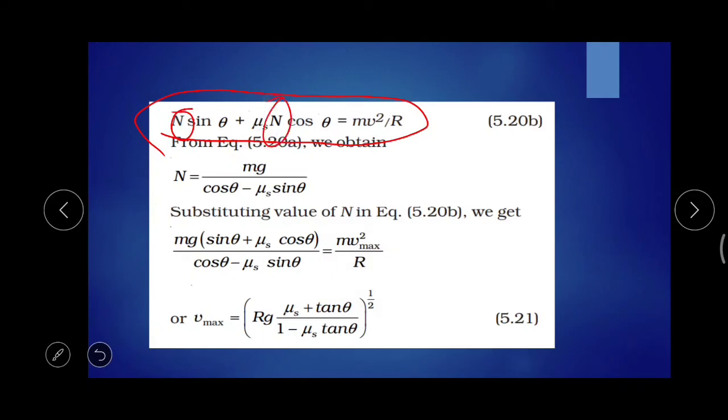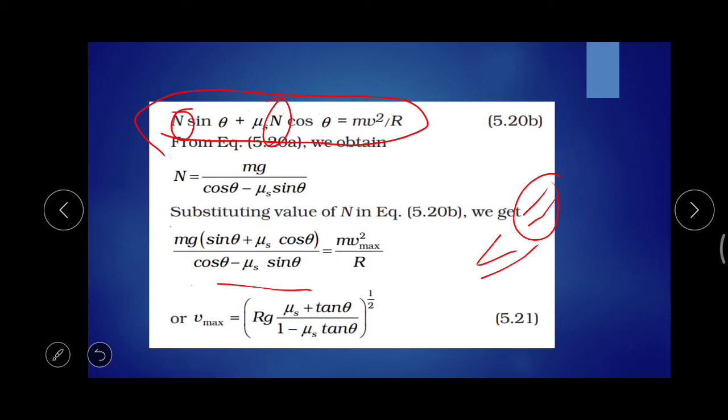By substituting, we obtain the equation mg times sin theta plus mu s cos theta divided by cos theta minus mu s sin theta is equal to mv square max by r. Actually, instead of less than or equal to, we have chosen the equal sign, so the v value becomes the v max value.